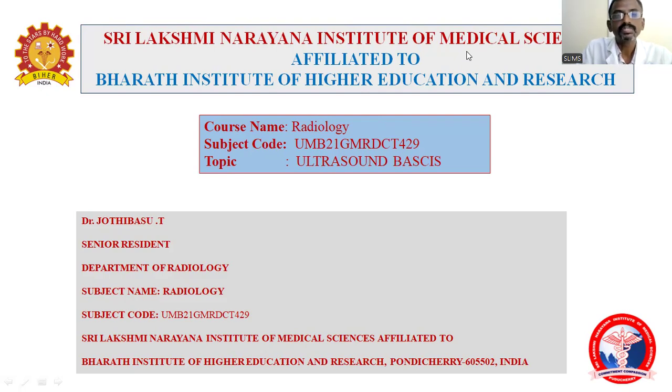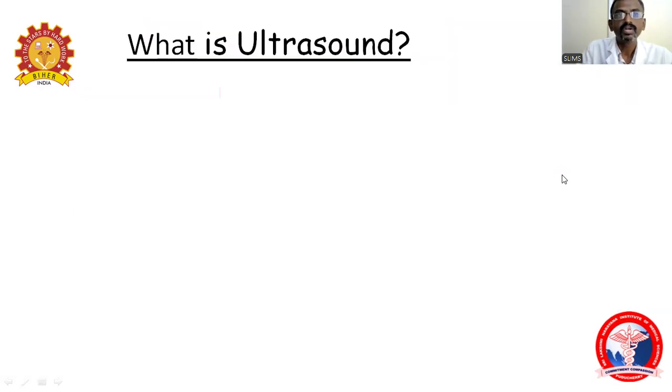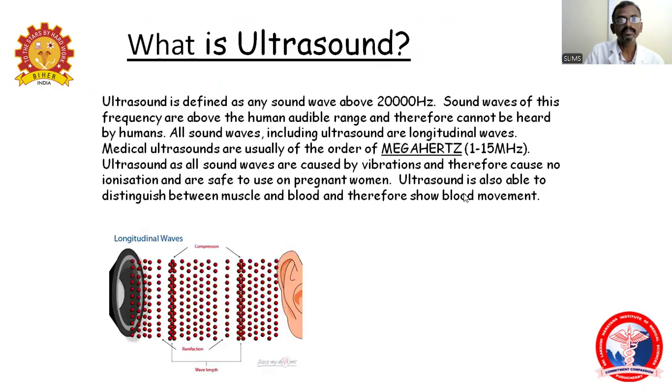So, what is meant by ultrasound? Ultrasound is defined as sound waves above 20,000 hertz, that is, frequencies above the audible human range. The audible human range is 20 to 20,000 hertz. Therefore, ultrasound cannot be heard by humans.